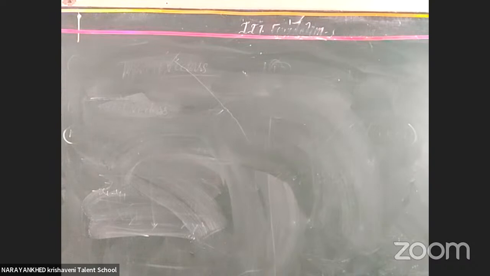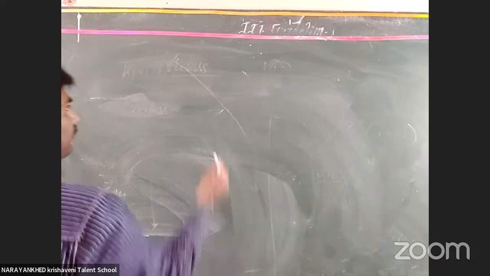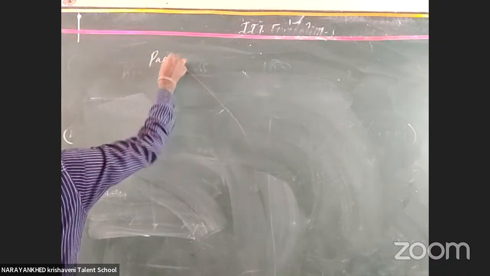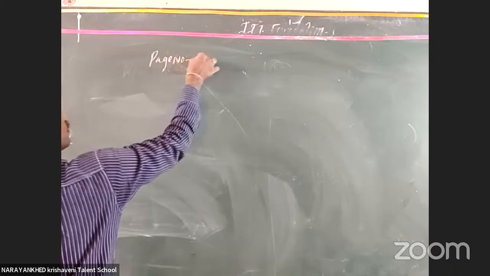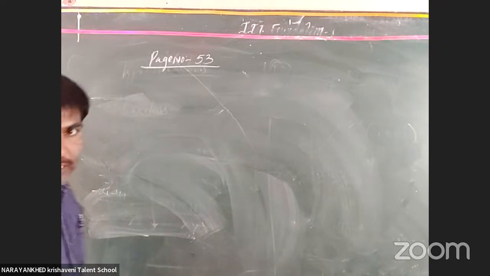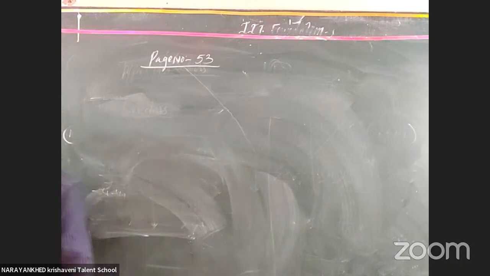Now we are going to discuss the remaining concepts, page number 53. We already completed the equations of motion for the projectile body.